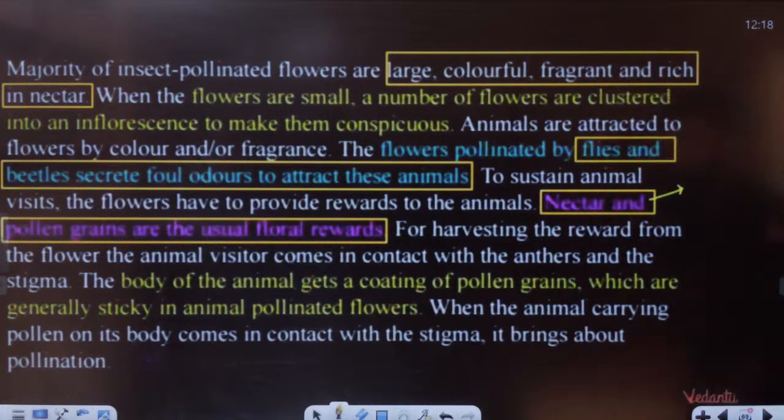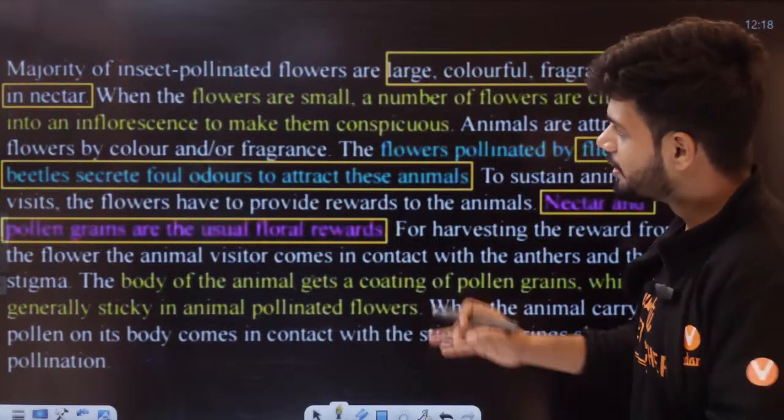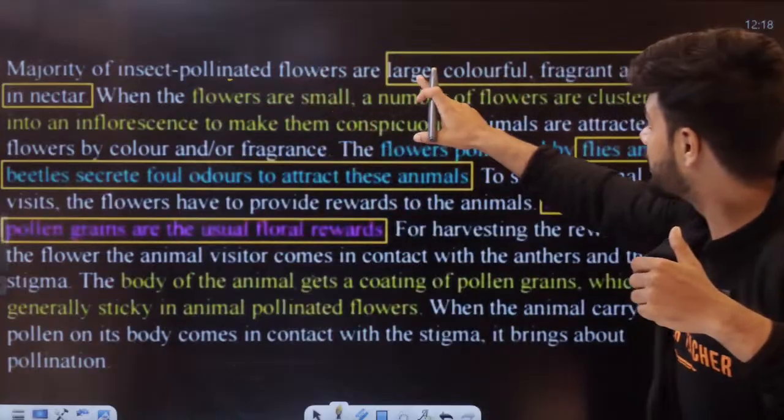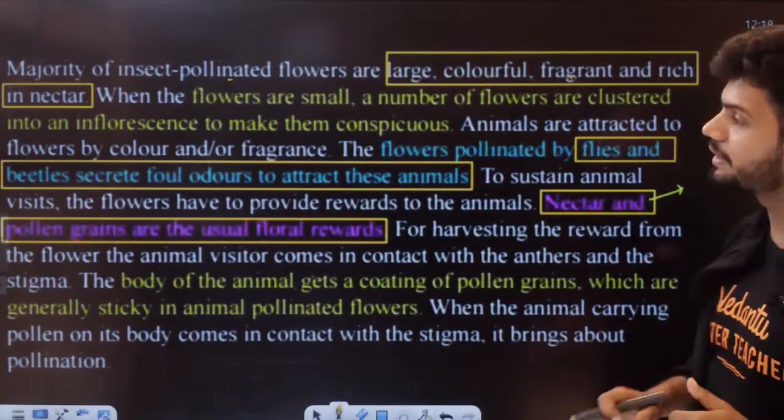Now, who are the show-offs here, students? Show-off. Color. All the insect-pollinated flowers are show-offs. Large, colorful, fragrant and rich nectar.